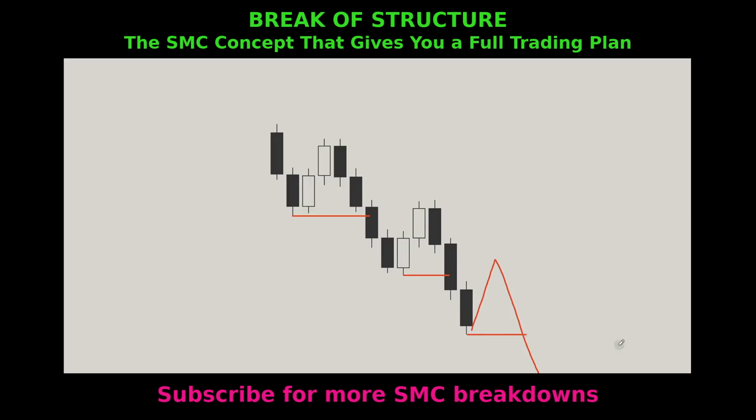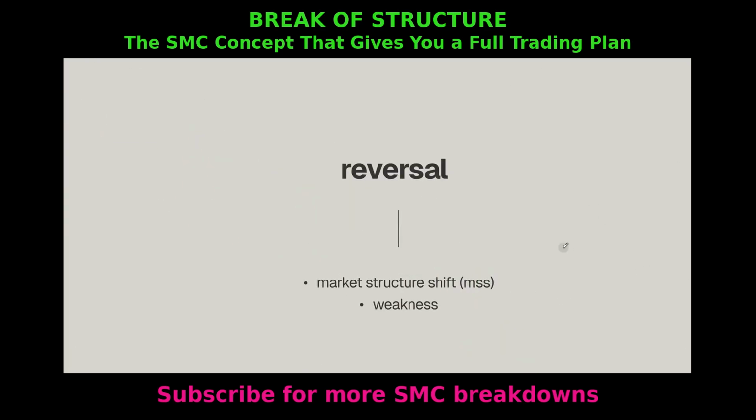The opposite of a break of structure is a reversal, a market structure shift or weakness. Strength is closing aggressively. Weakness is failing to close or closing one candle and then reversing. Imagine we're going lower, but at some point we start reversing. The weakness starts here. That is what a market structure shift is.